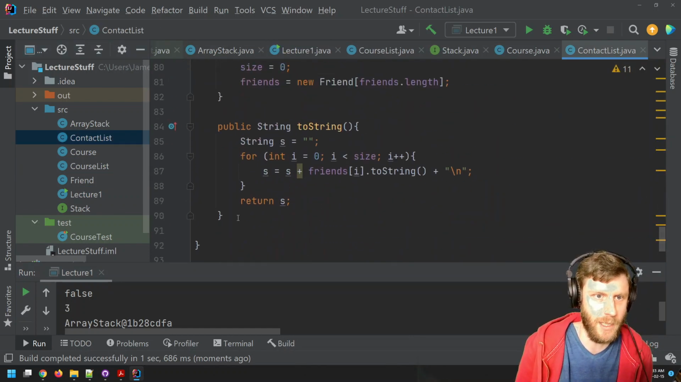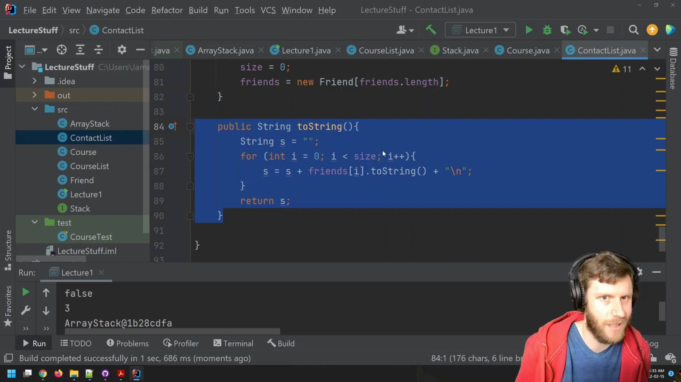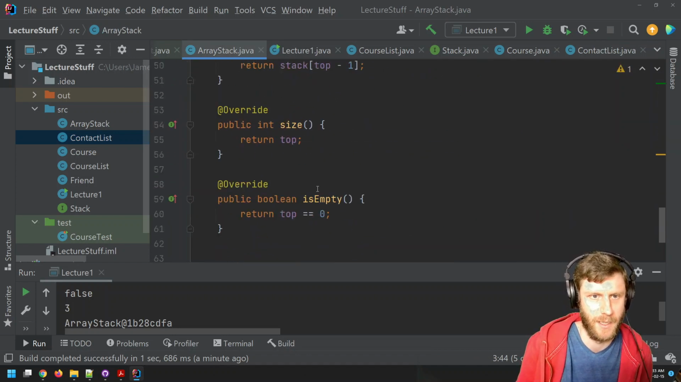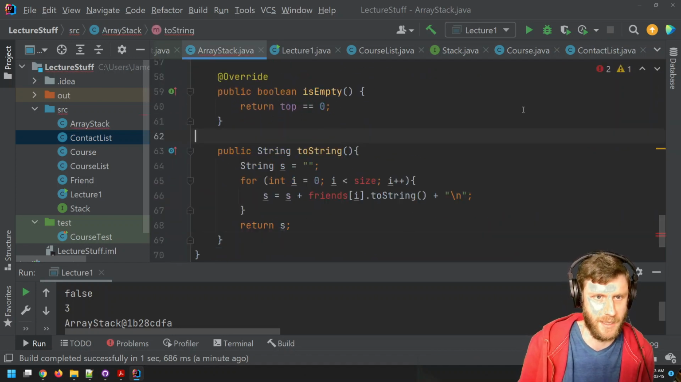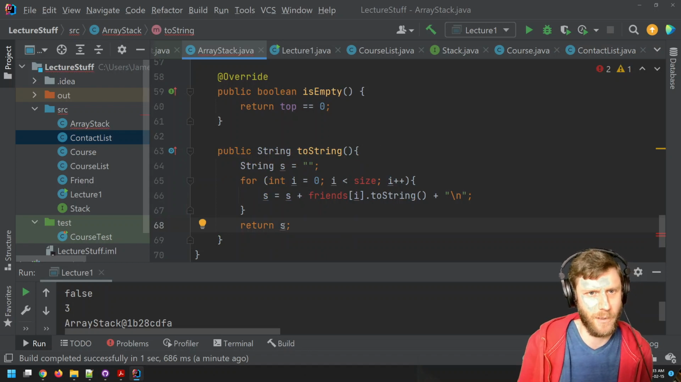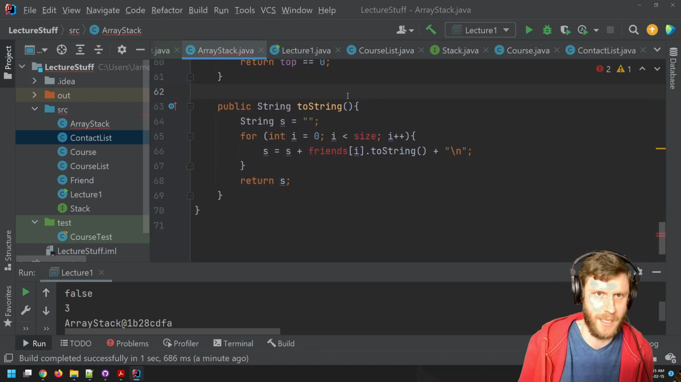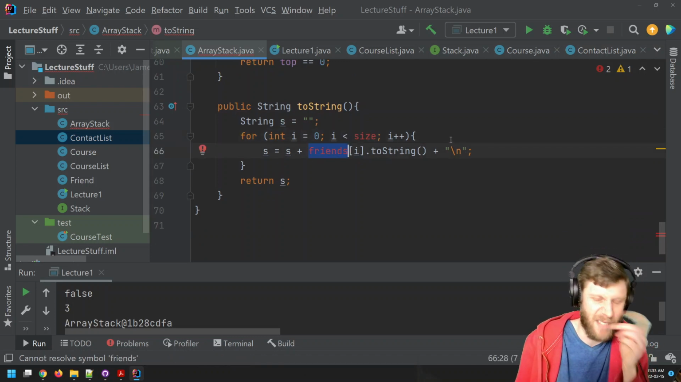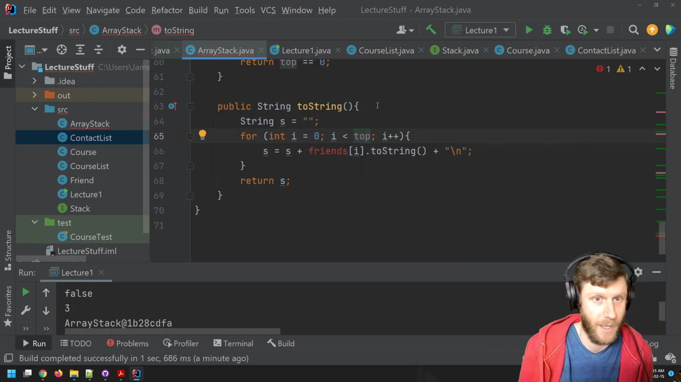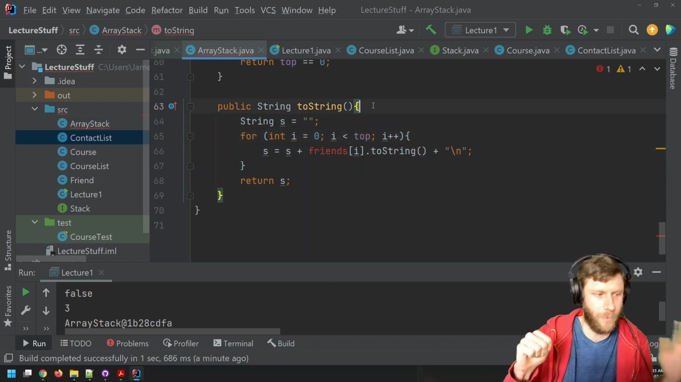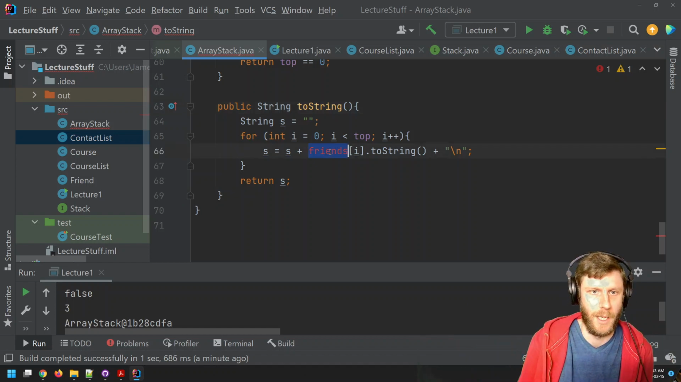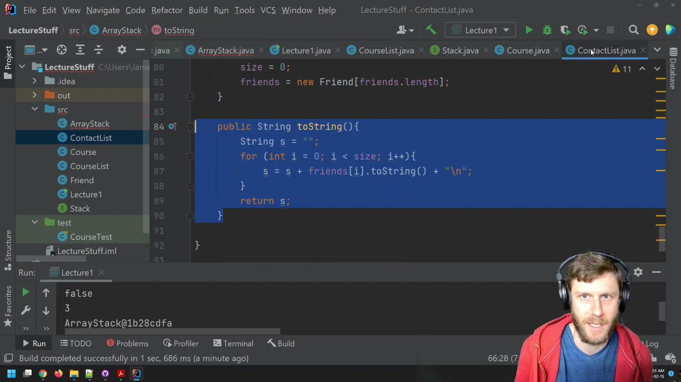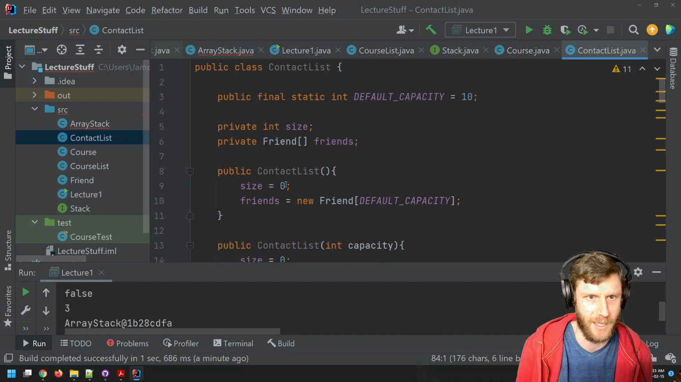So here's our toString. I'm going to basically just copy this because it's going to look very similar. And then I'm going to go to my ArrayStack, go down here, and I'm going to just paste this in here. Now, it's not going to work out of the box because I've got size and friends, which doesn't make sense. But in our case, it's top, because top keeps track of, okay, we want a for loop from 0 to top. And then I don't want friends, because friends isn't a field from this class like it was in the contact list. Contact list had size and friends.